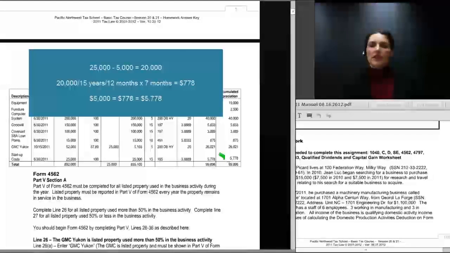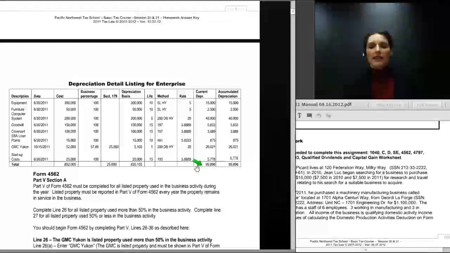And we get $778. When we take $778, we add to that $5,000 for the initial first-year deduction under startup costs, and we get $5,778. We total up all of the current year depreciation deductions, and we get $99,896. So looking here again at the depreciation schedule, I did want to point out life and method.